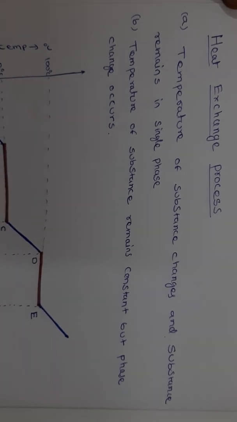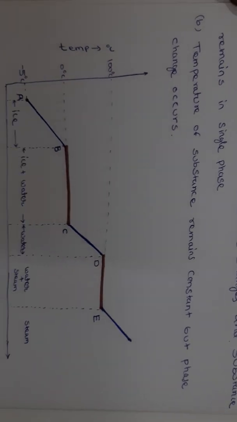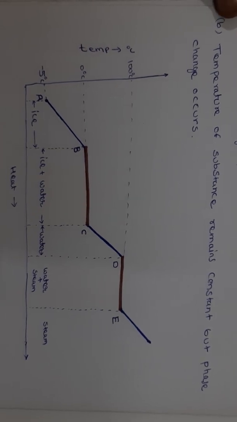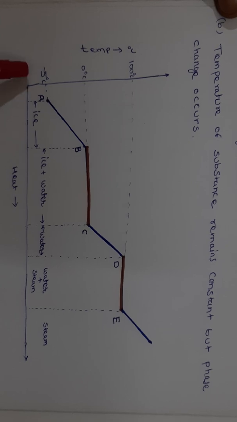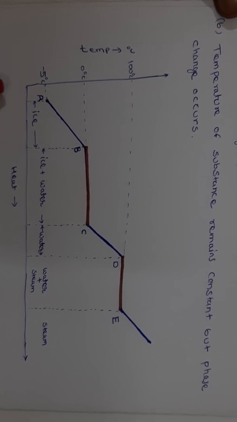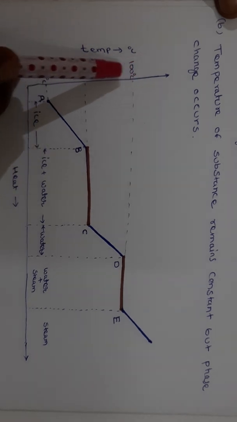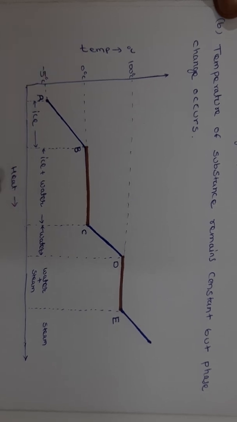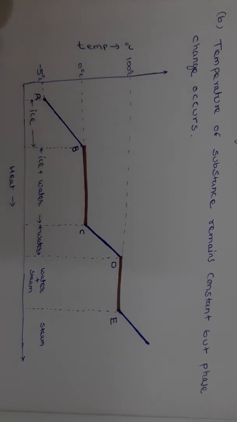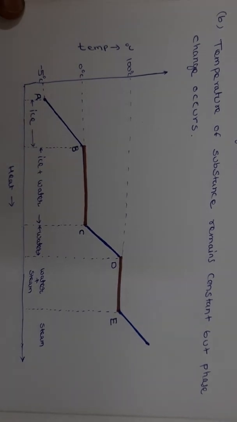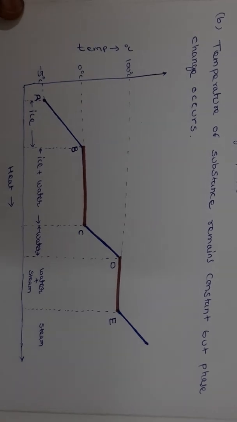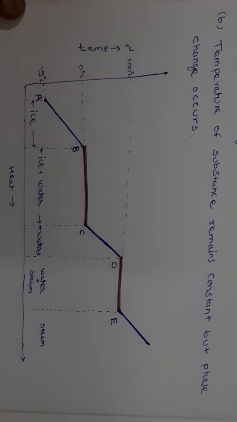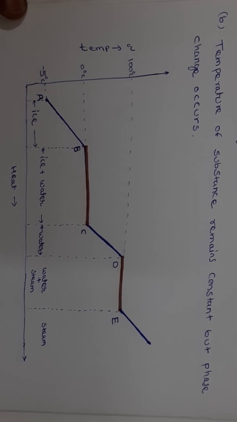So, a small experiment on this. Let us take a unit mass of ice at a temperature of minus 5 degrees centigrade.